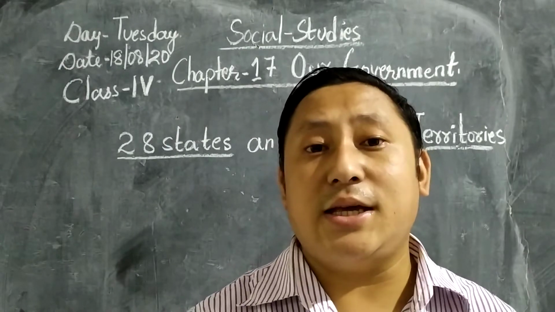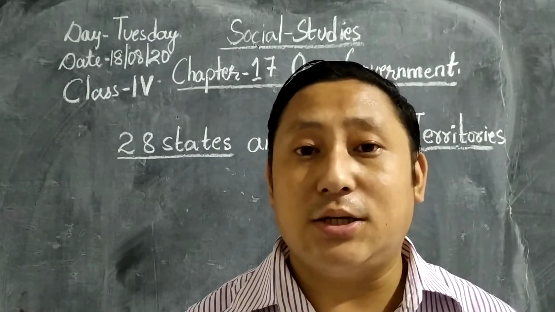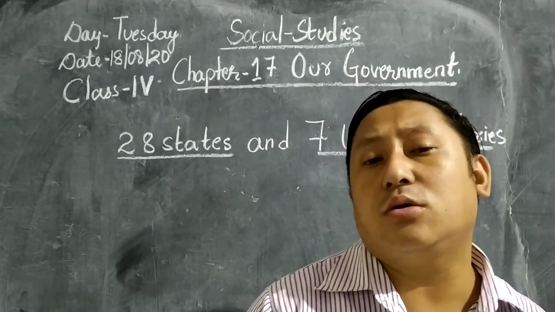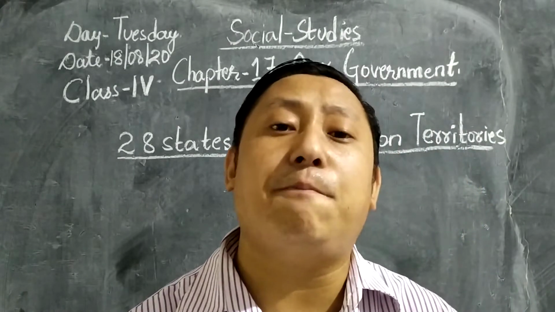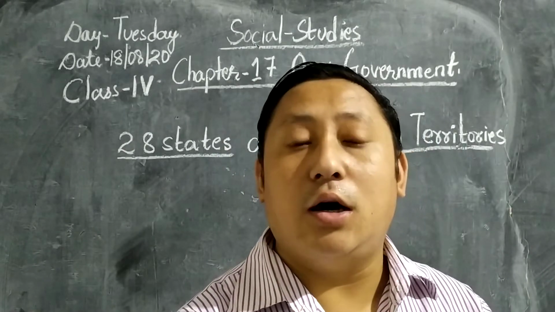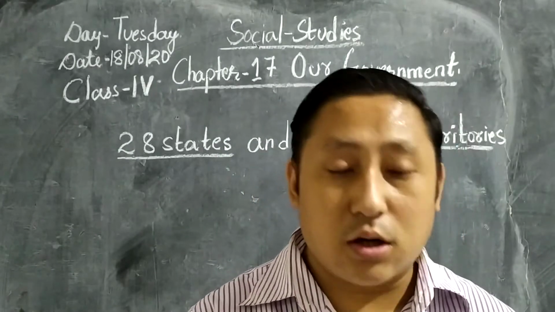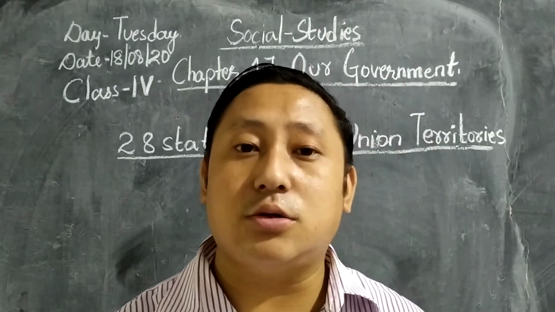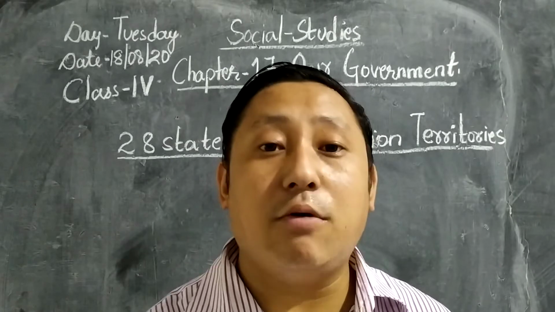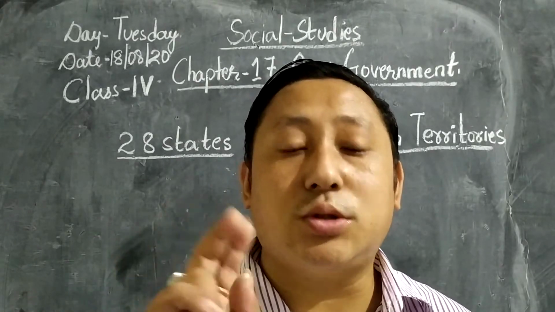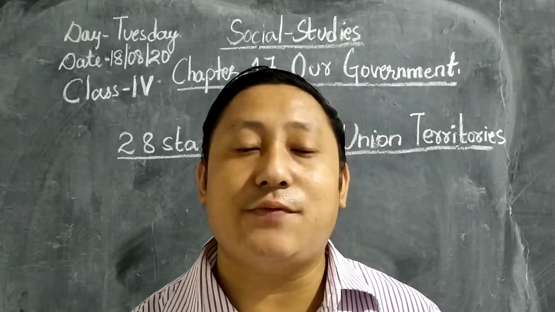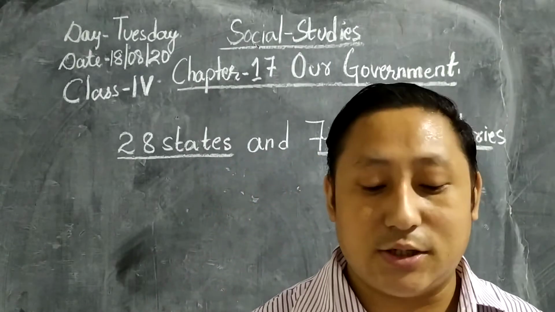India is a very big country with crores of people, crores of population. So to have a good government, the constitution has divided the power into two types, that is, the center and the state.